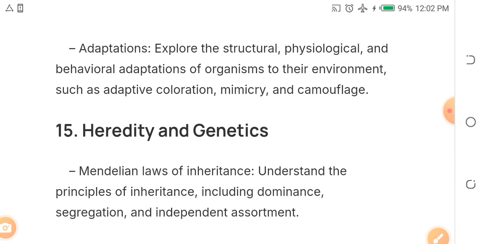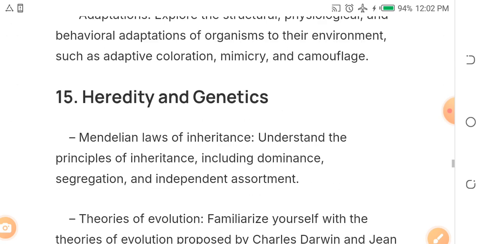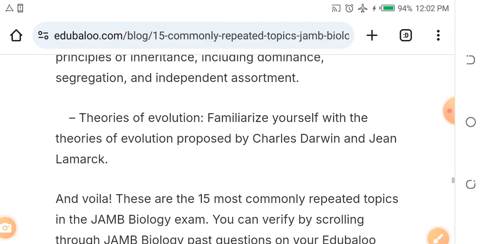Then the 15th topic I'm recommending that will come out is heredity and genetics. Of course, you should know a person like Mendel, the monk that did a lot of study on heredity and genetics. Heredity and what? Genetics. I want you to pay great attention to them. Right? Now, theory of evolution and all the rest.